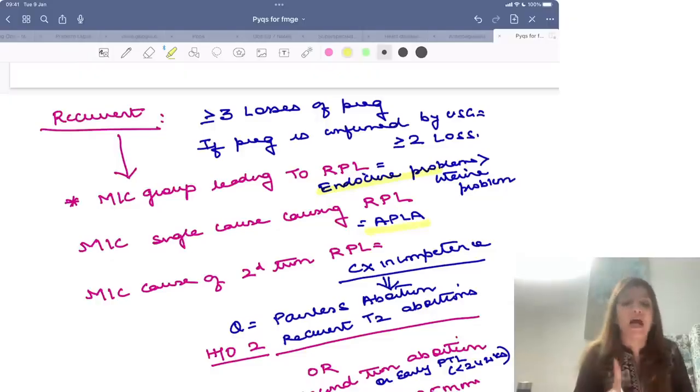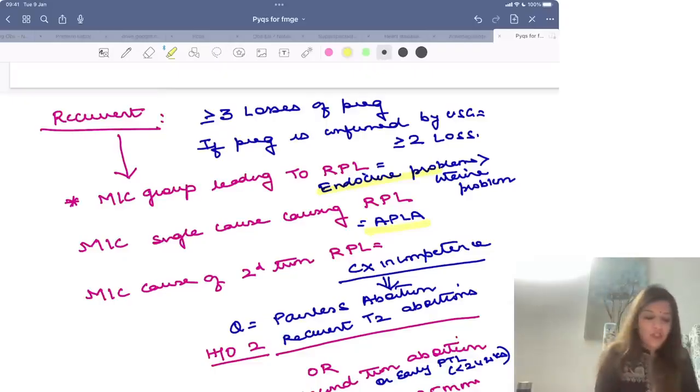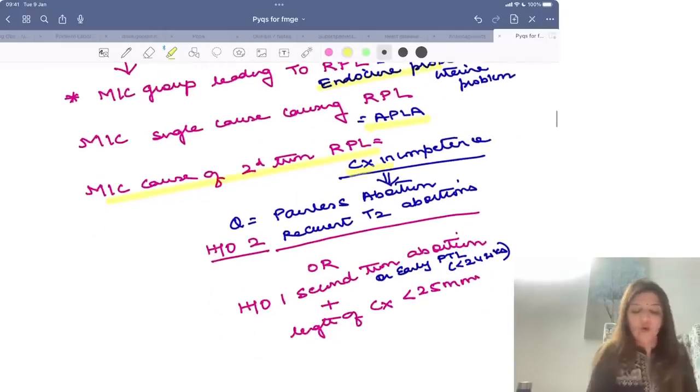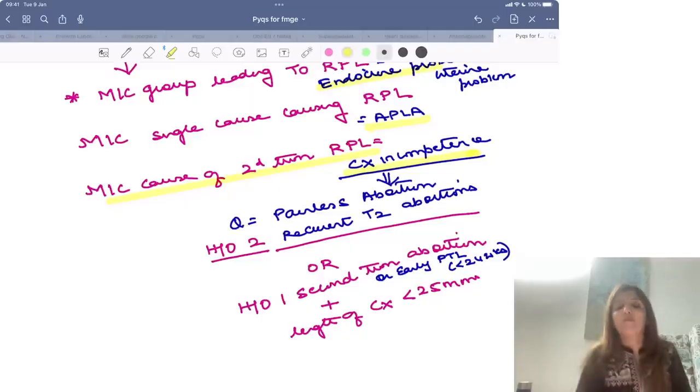What do you mean by APLA? Antiphospholipid antibody syndrome. Right? Now, if the question comes, most common cause of second trimester recurrent pregnancy loss, it is cervical incompetence. Cervical incompetence में patient complains of painless abortion. And कभी भी अगर patient history दे रही है 2 second trimester recurrent abortions, so without any further investigation, it means she's a case of cervical incompetence. 2 second trimester recurrent abortions.